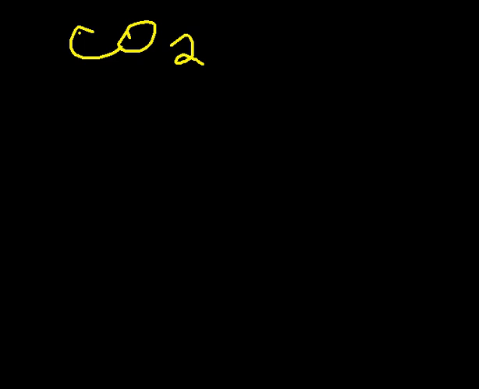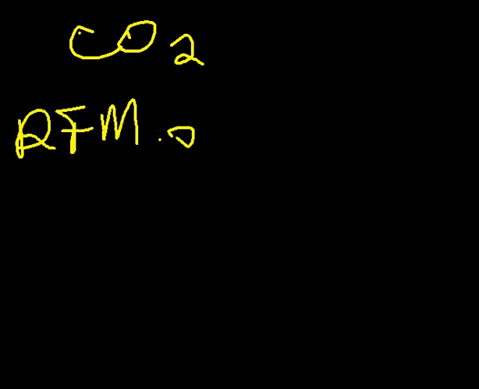So in this case, we have to calculate the RFM of the compound, that is CO2, the relative formula mass of carbon dioxide.